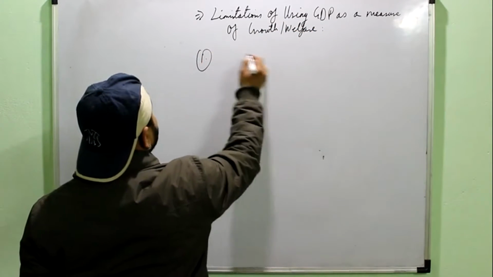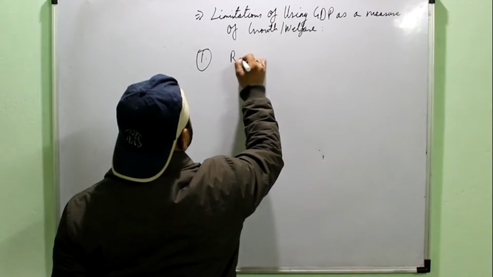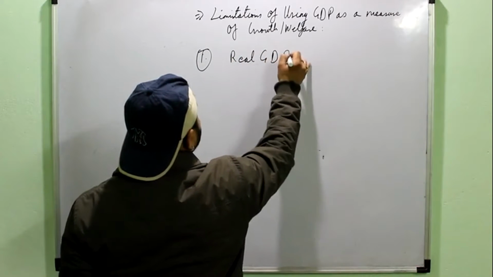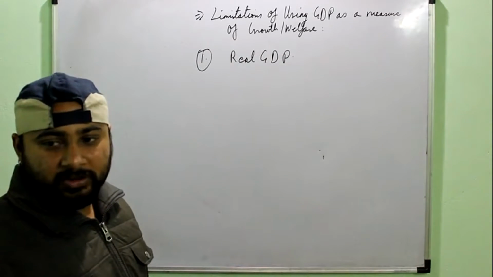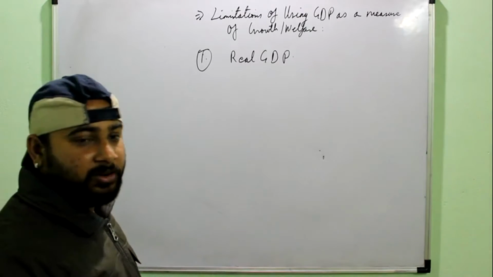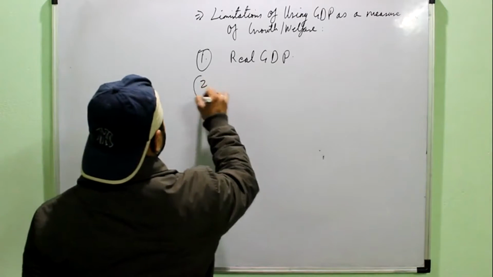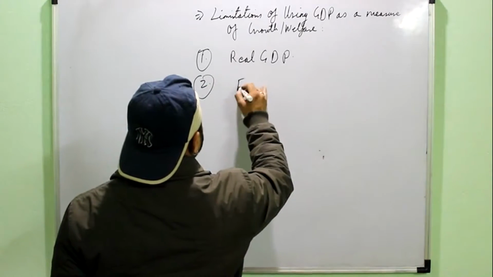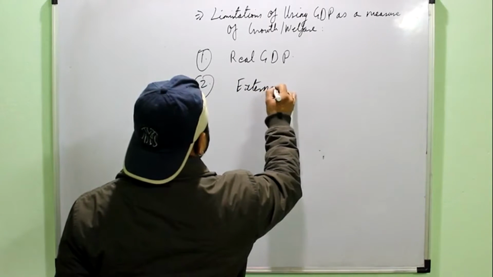The first is that we always have to use the real GDP that we just discussed, that it should always be the real GDP, not the nominal GDP. So if we are using nominal GDP, that is also wrong, that is a limitation. Second is externalities.